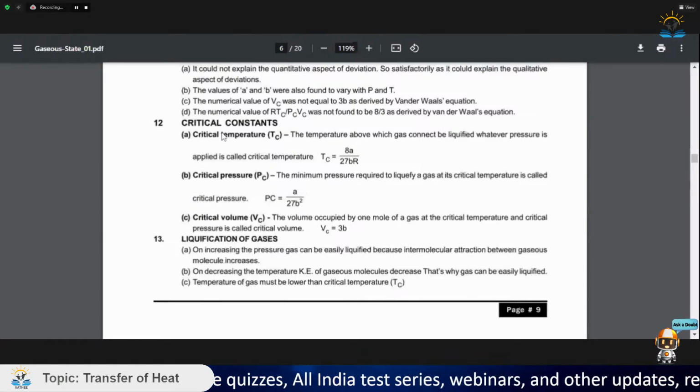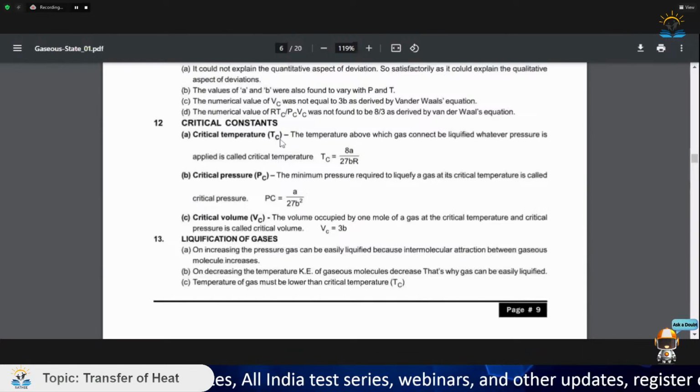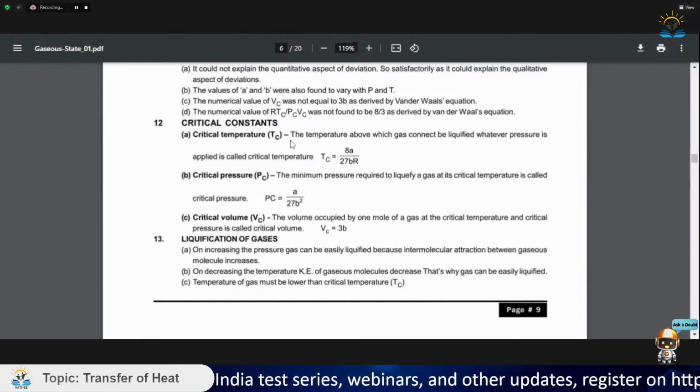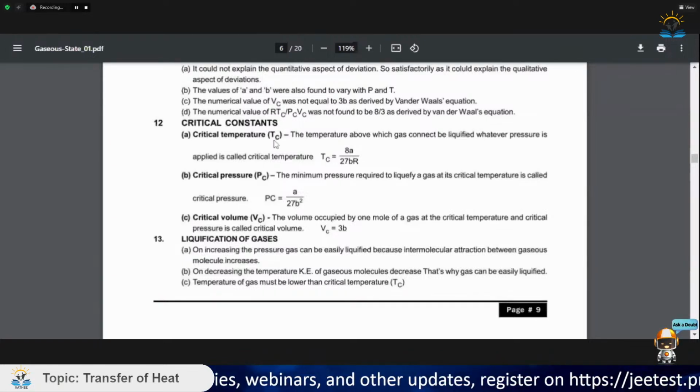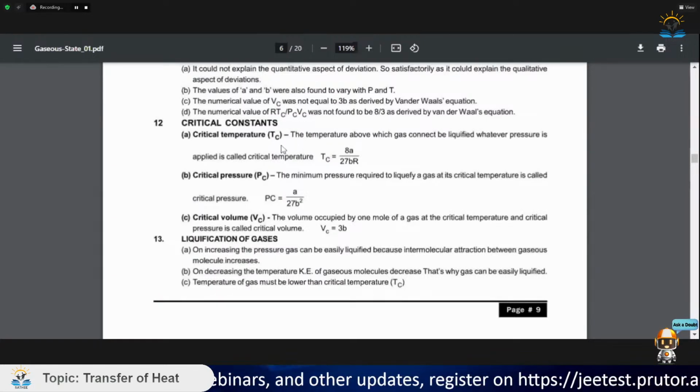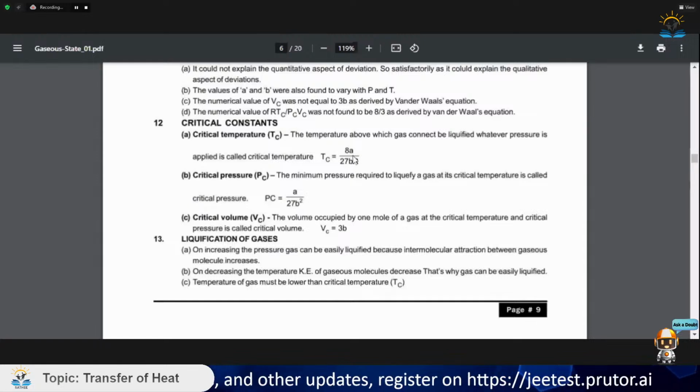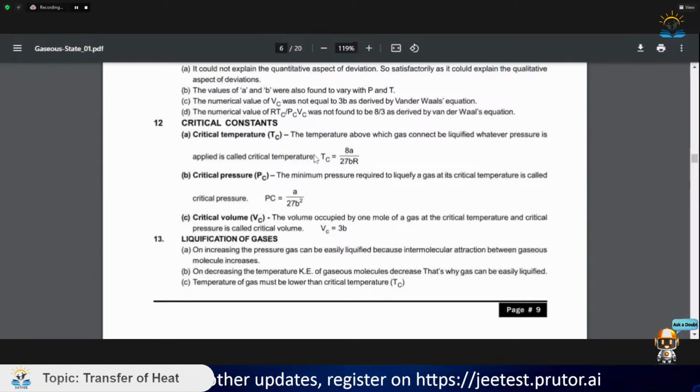So that is basically critical temperature. Like here the critical temperature was 110 degrees Celsius. Above 110 degrees Celsius, the gas would not be liquefied whatever pressure is applied. So critical temperature is 8a upon 27Rb. So this should be learned. This can be derived, but generally you have to learn this.